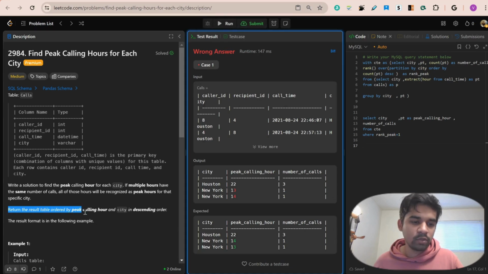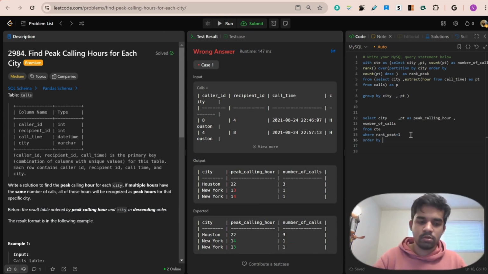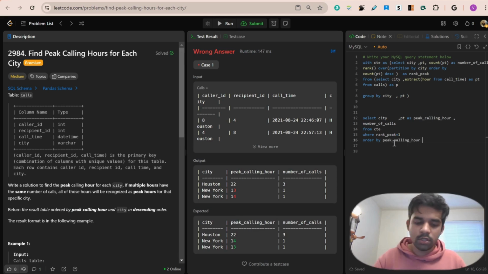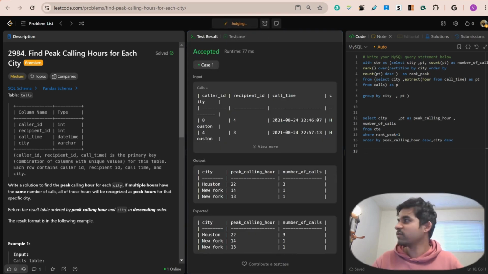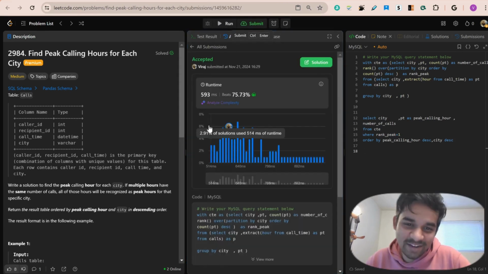No, but the output says that we need to order it by peak calling hours. Yeah, I was thinking about that. Okay. Order by peak calling hours, descending, and city as well descending. Yeah, perfect. So yeah, we beat 75% of people.